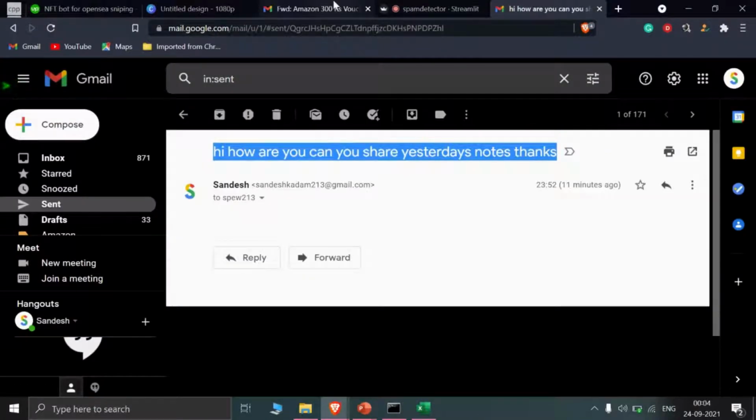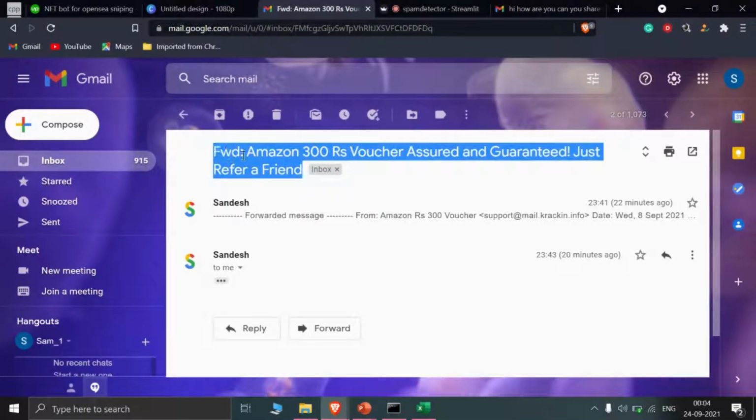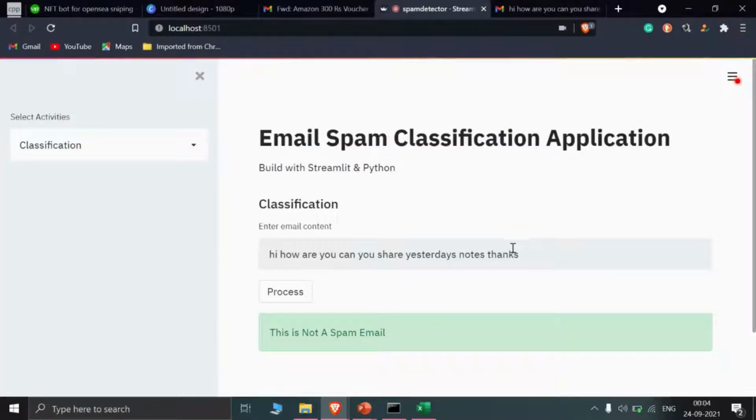Now let's head out to this email. As you can see, it is a spam email. So let's copy its subject and then paste it and process. This is a spam email. As you can see, Amazon 300 rupees voucher assured and guaranteed is a spam email.